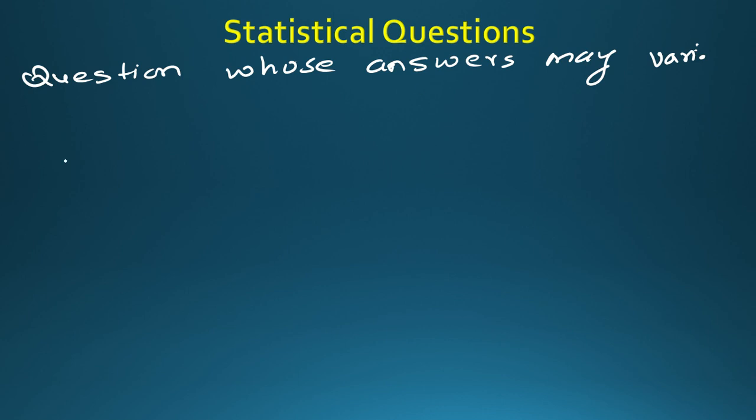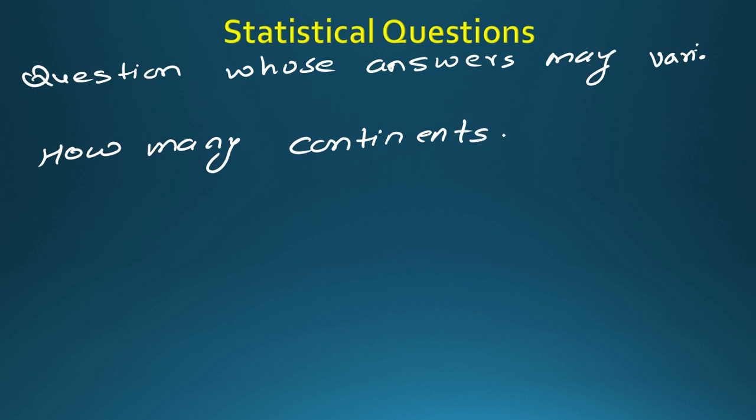Now just try to understand with another example. If I say how many continents are there? These questions I am taking from your book. How many continents are there? If you have knowledge of the geographic map of the world, then you can easily understand that this question will have a fixed answer because the number of continents is fixed. So it means this is not a statistical question.